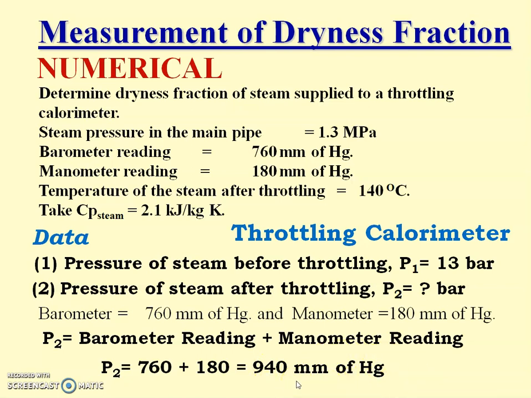Again, we require the pressure after throttling in bar, not in millimeter of Hg. So we are required to convert pressure in millimeter of Hg into bar. Now let us convert.